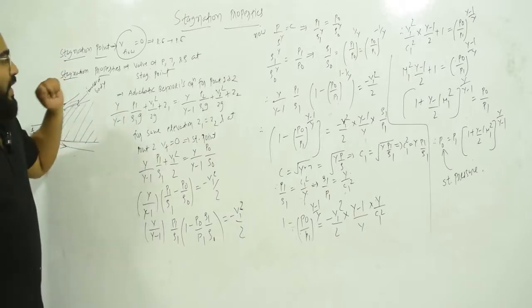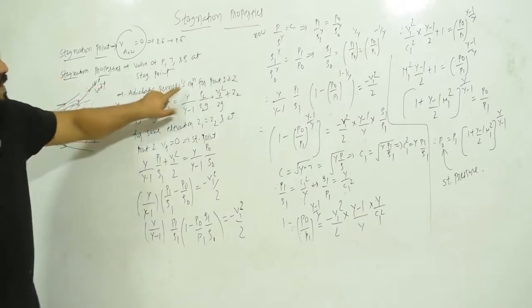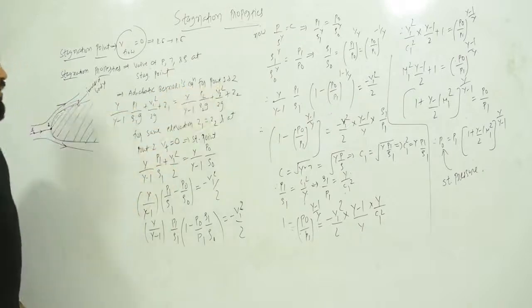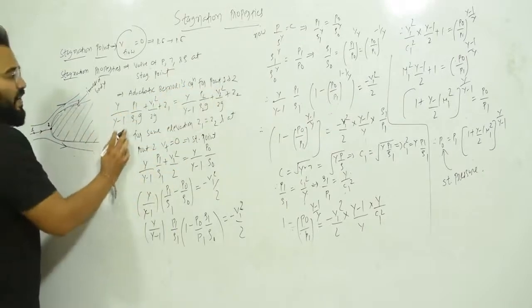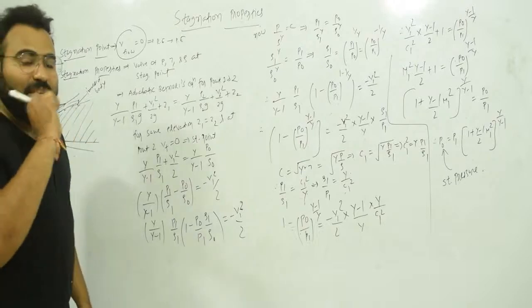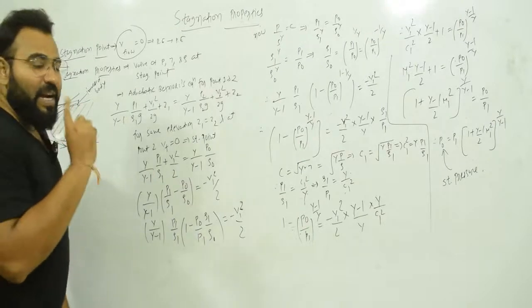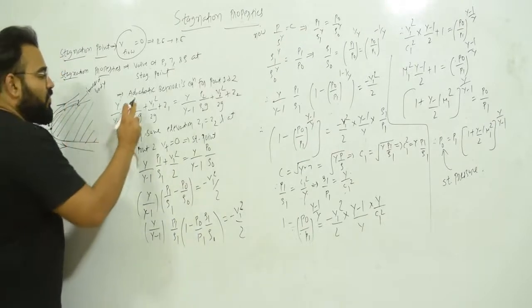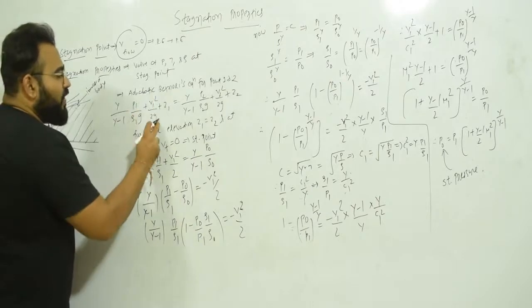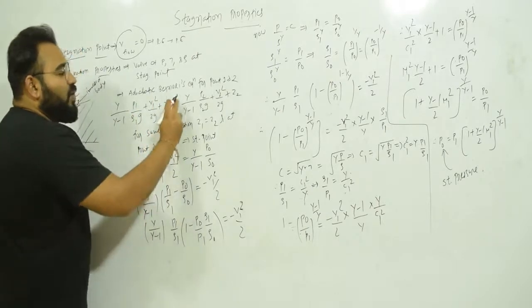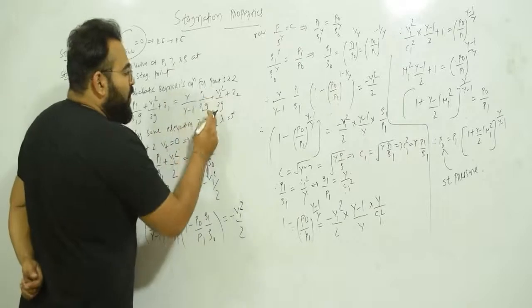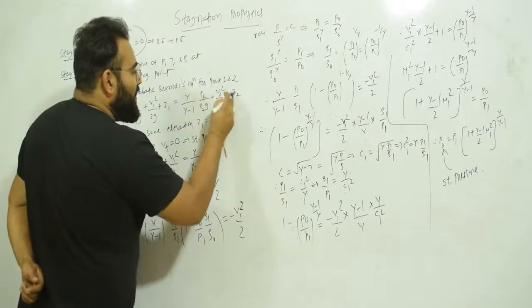So now let us apply adiabatic Bernoulli's equation for points 1 and 2. We know the equation, as we have derived in the adiabatic energy equation video: gamma upon gamma minus 1 P1 upon rho 1 g plus V1 square upon 2g plus Z1 is equal to gamma upon gamma minus 1 P2 upon rho 2 g plus V2 square upon 2g plus Z2.